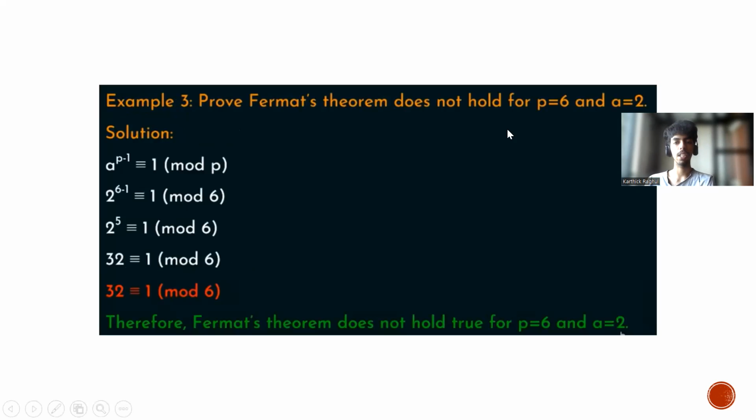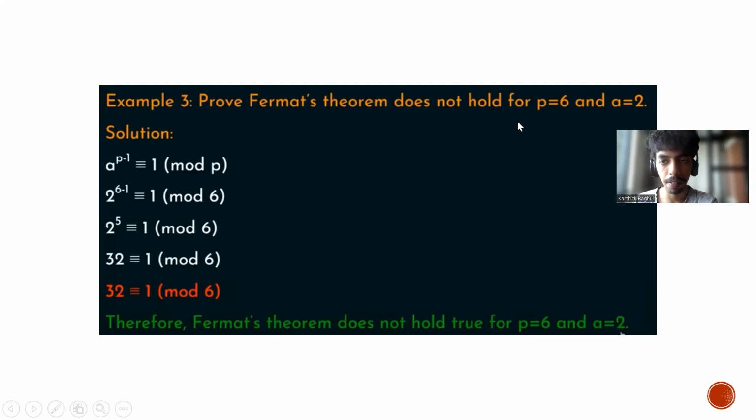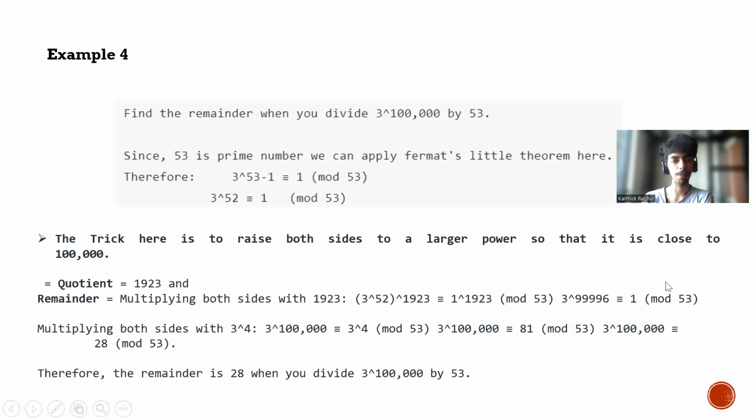So let us take this example. We are given p as 6 and a equal to 2. From this, we can easily conclude that p equal to 6 is not a prime number. So we can conclude this does not satisfy Fermat's theorem. But anyway, if we put this into the formula, we get 2 power 5, which is congruent to 1 mod 6, and we get 32 mod 6, which is not equal to 1. Therefore, Fermat's theorem does not hold for this equation.